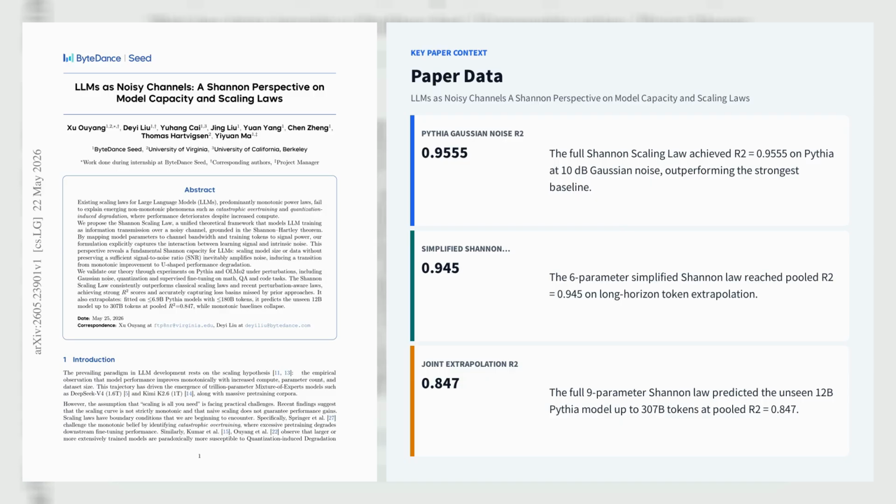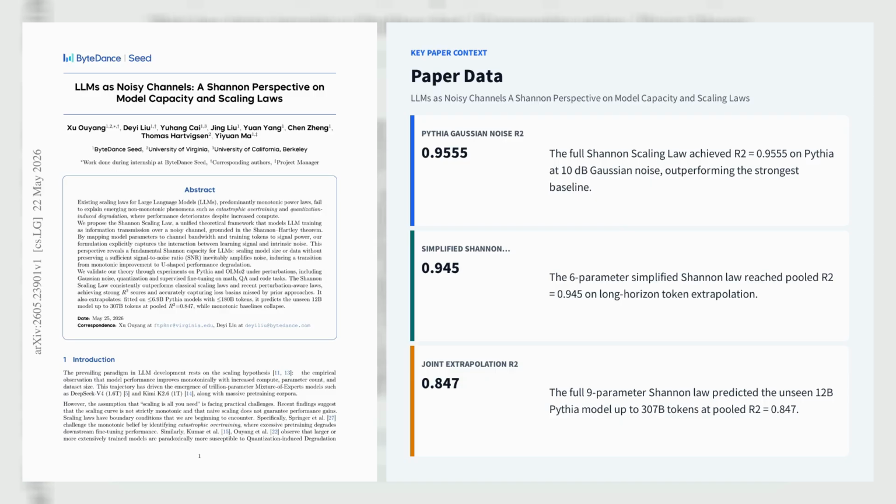The paper explains why standard monotonic power laws from OpenAI and Chinchilla break under catastrophic overtraining and quantization-induced degradation, where performance becomes U-shaped instead of steadily improving. On Pythia and OLMo, evaluated on text, with Gaussian weight noise at varying decibel levels, SFT on GSM8K, Social IQA and StarCoder Python, and GPTQ quantization at 4-bit, 3-bit, and 2-bit, the full law consistently achieves the best fit, with average R2 above 0.95 in most settings, and 0.9555 on Pythia at 10 decibels versus 0.8251 for the strongest baseline.